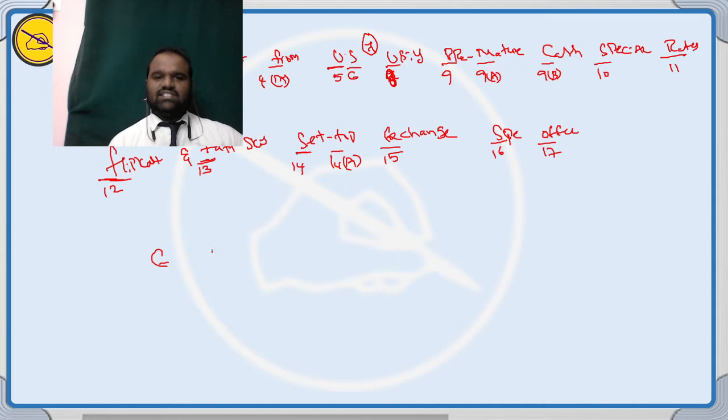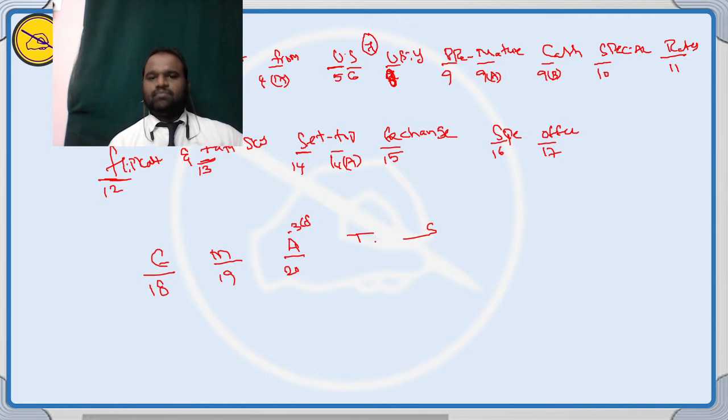Last line: eat Maggie, a tasty snack. E for 18, emergency provisions. Part number 19, miscellaneous, M. Part number 20, amendment of Constitution, Article 368, an important article. Part number 21, temporary and transitional powers. Part number 22, S for the short title, commencement, authoritative text in Hindi and repeals.